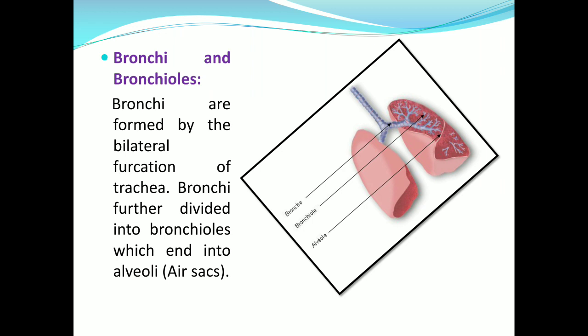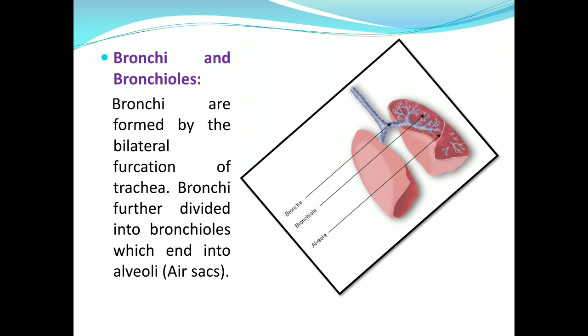Next respiratory organs are bronchi and bronchioles. Bronchi are formed by lateral bifurcation of the trachea, meaning that the trachea bifurcates laterally on both sides into bronchi. Bronchi are further divided into bronchioles.